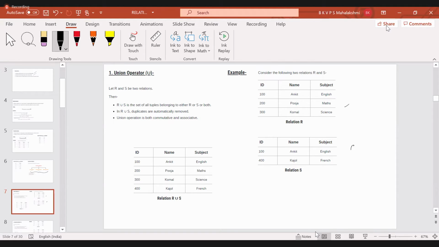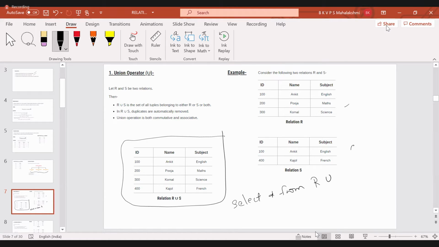See now, you have to create these two tables. So here only I'll show you the syntax. You write select star from R. Okay.